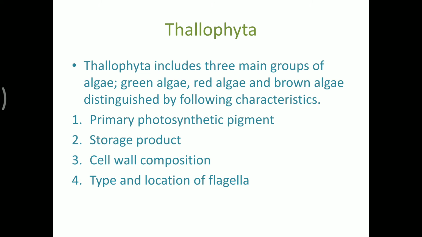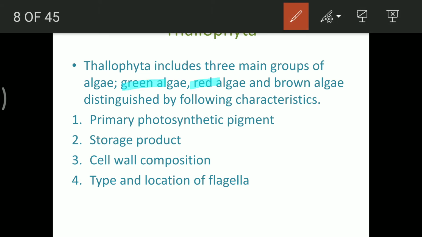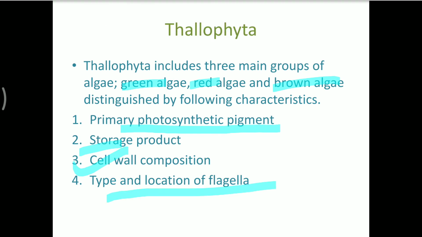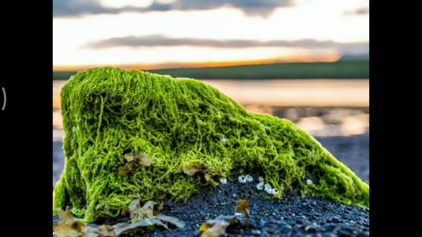In case of Thallophyta, there are three main groups. One is the green alga, red alga, as well as brown alga. They are differentiated into these few categories on the basis of the different photosynthetic pigment present in them, the storage product present, the cell wall composition, as well as if they have presence of flagella in them or not. This is a typical green alga which is growing in the seashore because continuous water logging is there.